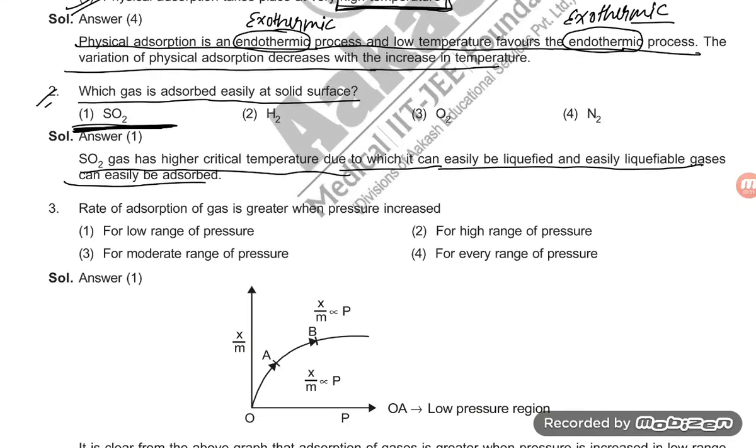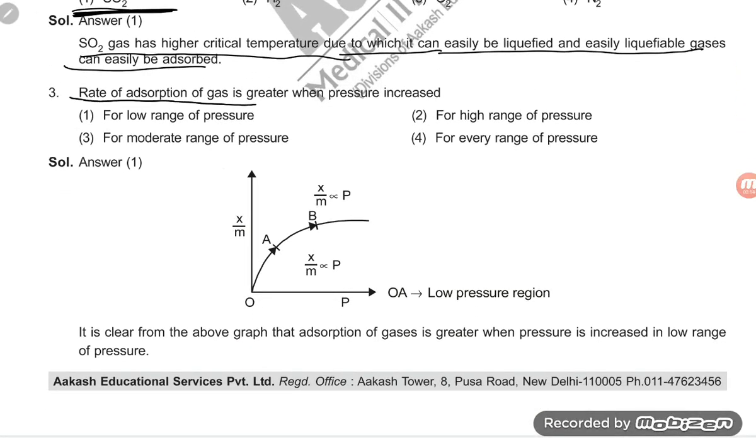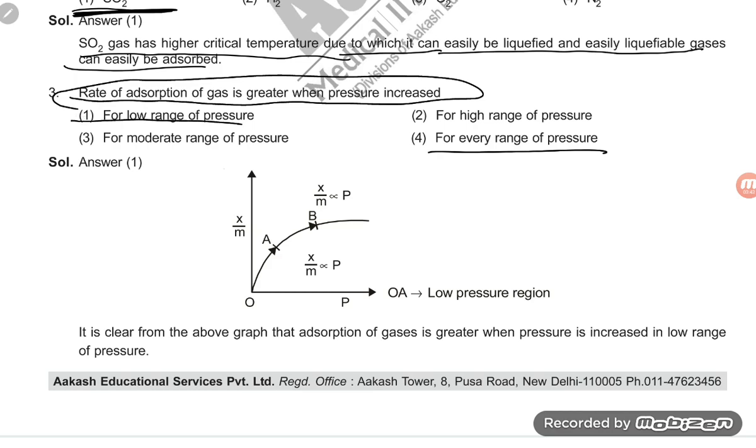Now the correct option is option number 1, which is 12. The rate of adsorption of gas is greater when the pressure is increased. So dear students, what point are they saying? Rate of adsorption is greater when pressure is increased: for low range of pressure, for high range, for moderate range, for very high, for every range of pressure? The correct option is for the low range of pressure, student. The rate of adsorption of gas is greater when the pressure is low.